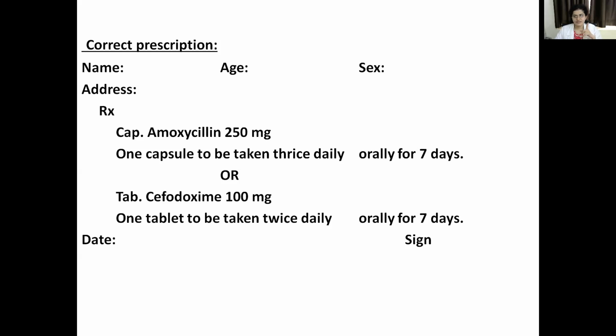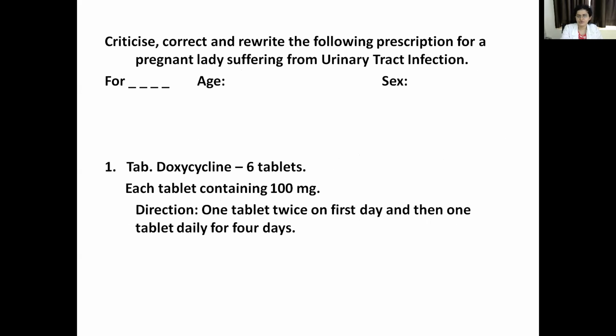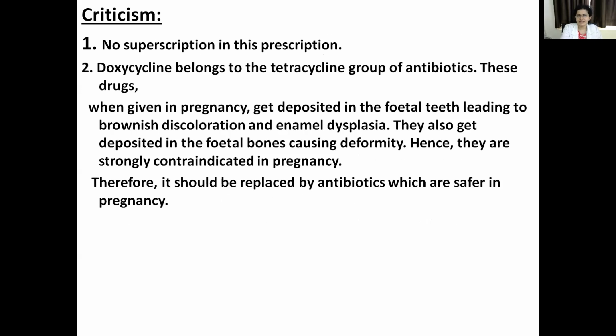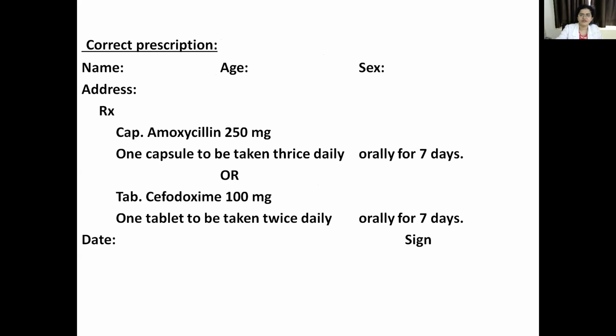In the exam, you will get 1 PBL, 1 prescription, 1 CCR. Whenever you get a CCR, you have to write the full question along with the wrong prescription, then the criticism and the correct prescription. Here the proforma is not there. In detail, you have to write it the same way as your prescription format: doctor's name, registration number, address of the doctor, contact email ID, then the patient's name, age, sex, weight, and the diagnosis, that is pregnant lady suffering from UTI, and then comes your treatment. The detailed format should also be mentioned in your correct prescription.